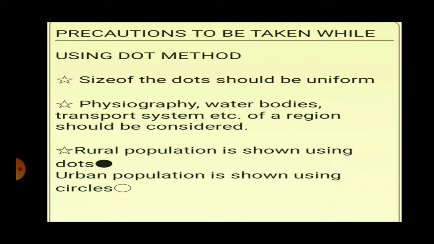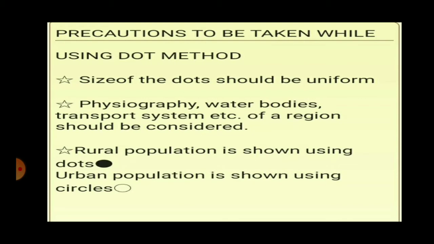And then we also have to consider the size of the map. Now the scale of the map means the large scale map and small scale map. So if a smaller area is represented, the dot method can be very nicely represented there. For example, the district map of any one district of Maharashtra is a large scale map. But if you have a world map and you are trying to use a dot method, maybe one dot will be covering the entire country. Okay, so generally for the dot method, you have to be very particular about the scale of the map.